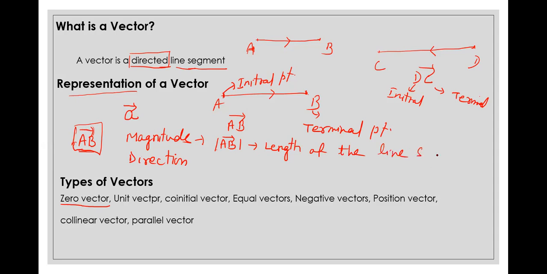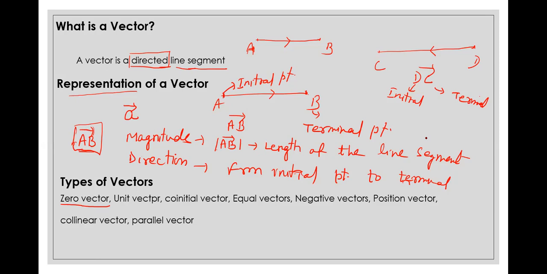Okay, length of the line segment is the magnitude of the vector. Direction is basically from initial point to terminal point. Every time you'll find the direction of the vector will be from initial point to terminal point. Now whenever we say zero vector, that means a vector with magnitude 0. So how can it be possible?